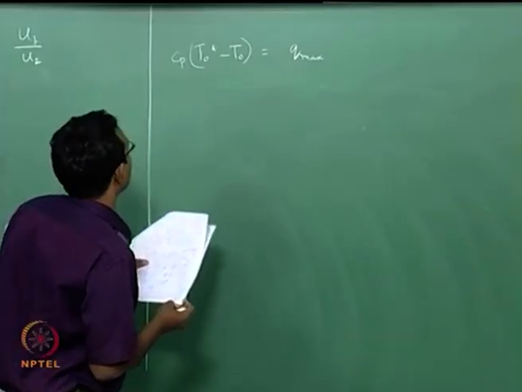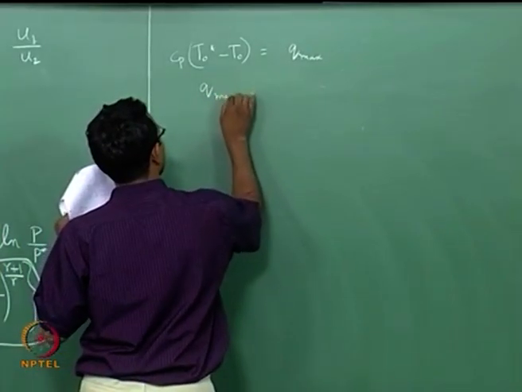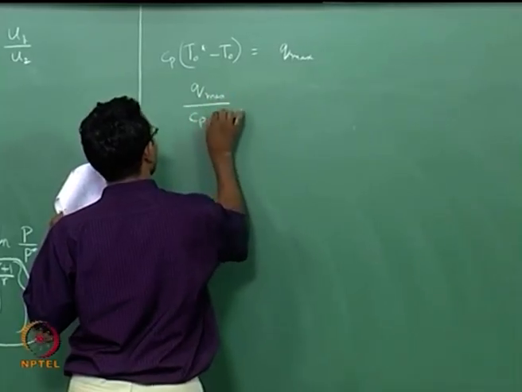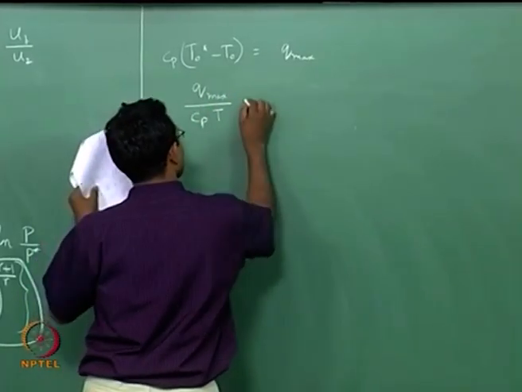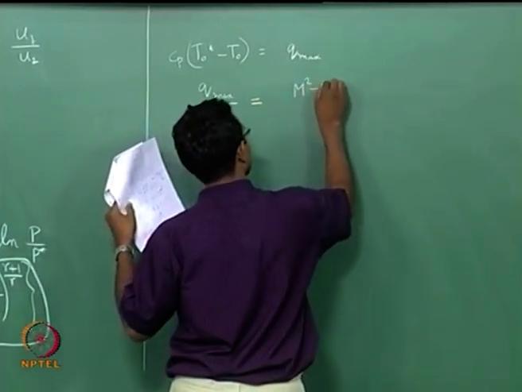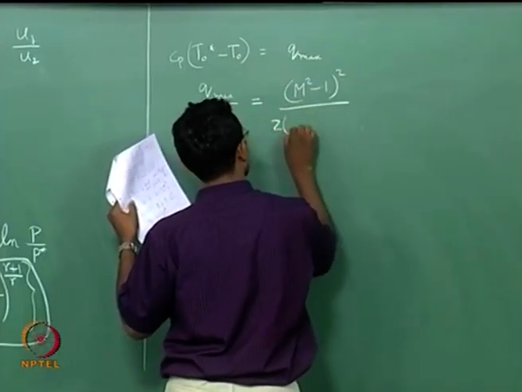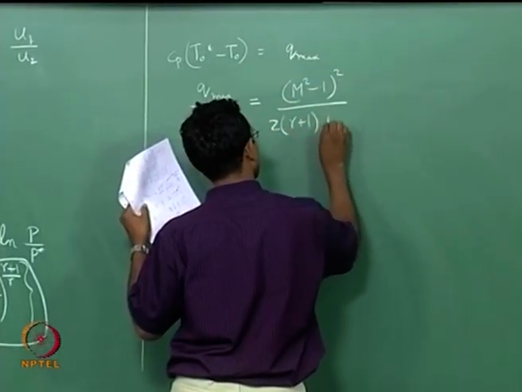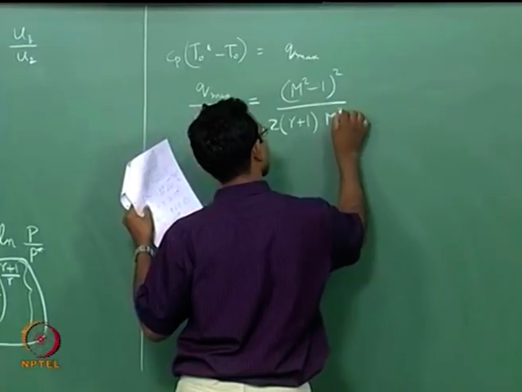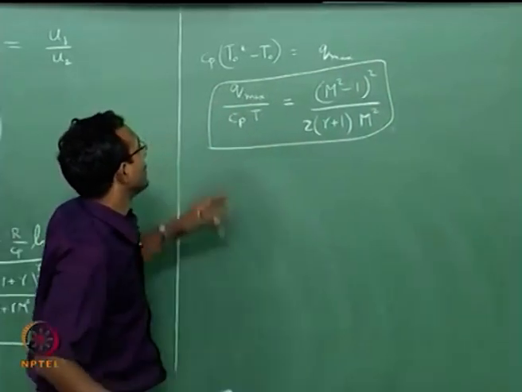Okay. Now, I will write this expression in terms of Q max normalized with Cp T naught, and that expression in terms of Mach number comes out to be this. Of course, it is very simple to derive, so I did not do it.